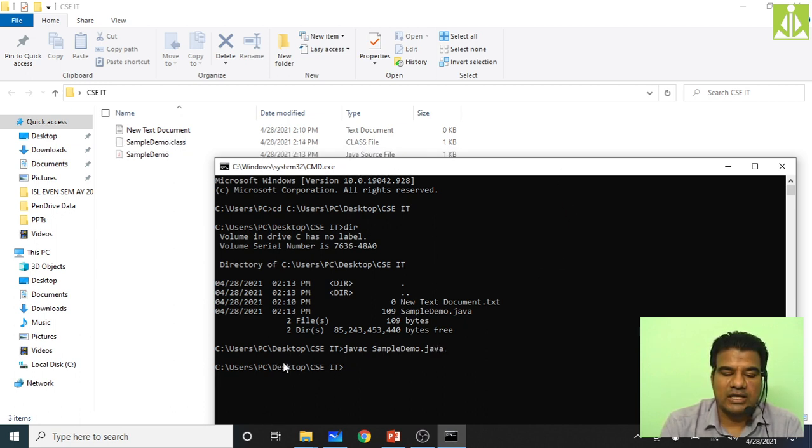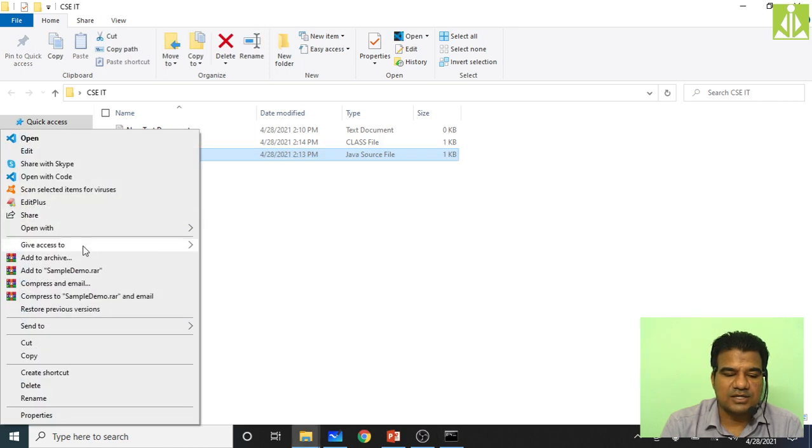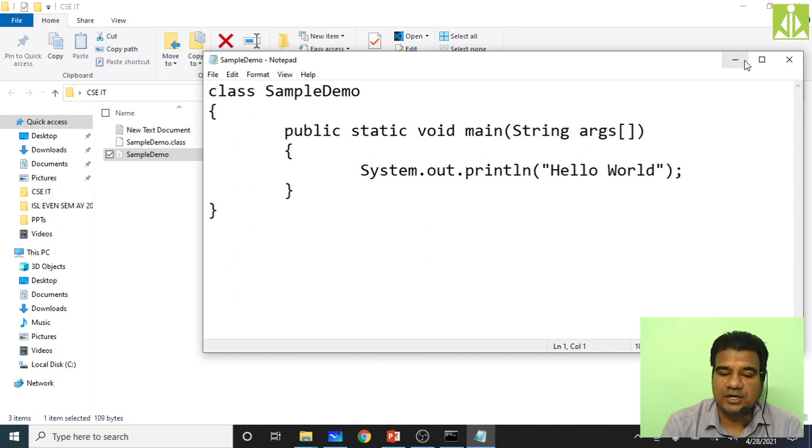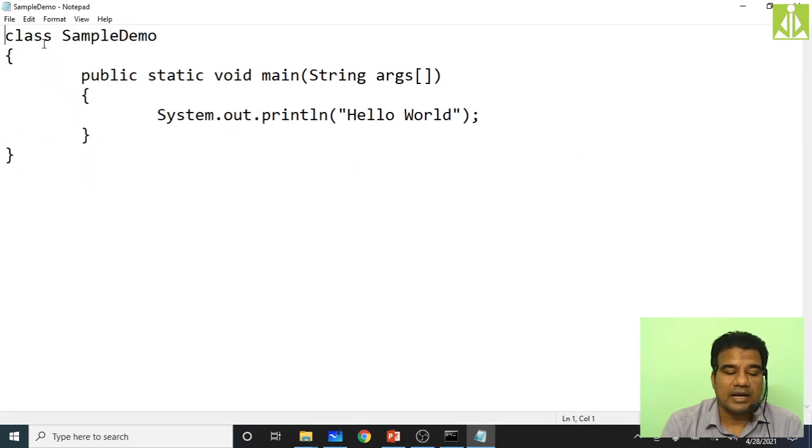See, I'm not getting any issues because I don't have any errors in my program. That's the reason I'm not getting any issues. So I will wantedly create some errors in my program just to show how the compiler, how the Java interpreter will check my errors.